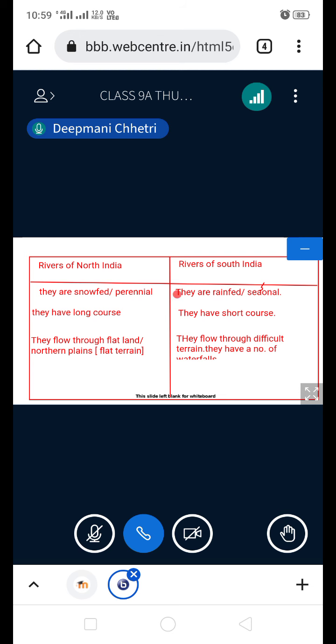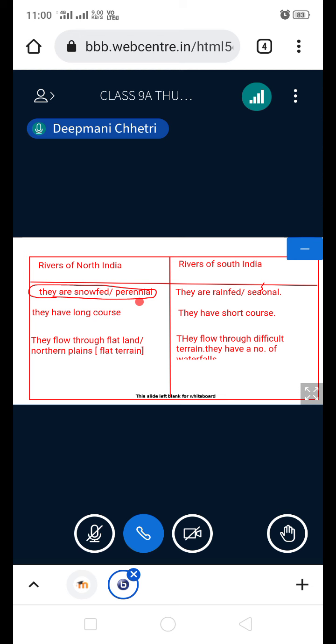Okay, so now navigation means using rivers for ships or boats, for transportation. Now see, the rivers of North India are snow-fed, or perennial, meaning they contain water throughout the year. So if a river contains water throughout the year, it is possible to transport goods and passengers through these rivers, with the help of boats or ships, depending upon the depth of the water.